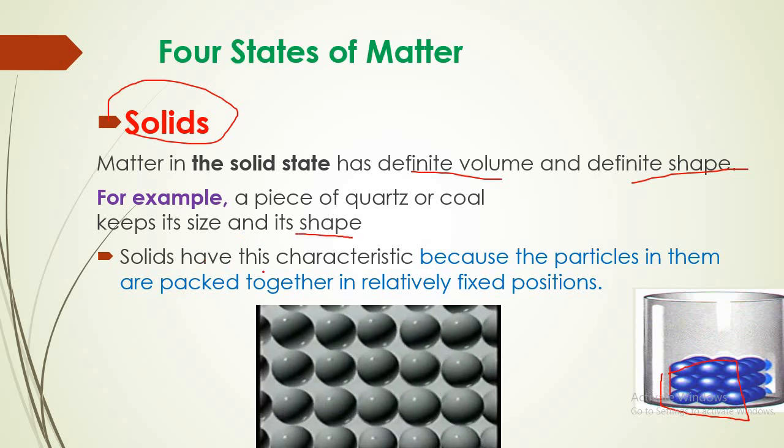Solids have this characteristic because the particles in them are packed together in relatively fixed positions. Look, the particles in a solid state are closely packed, like this. So the solid has a definite volume and shape.